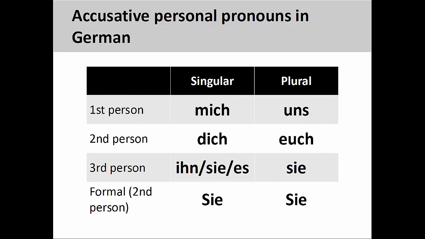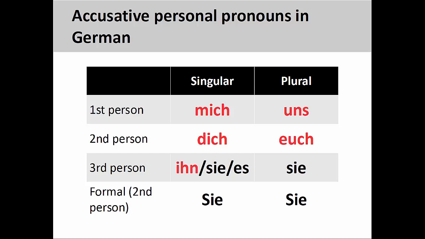Like English, accusative personal pronouns in German are organized by number, person, and gender. Mich, first-person singular. Dich, second-person singular. Ihn, masculine third-person singular. Sie, feminine third-person singular. Es, neuter third-person singular. Uns, first-person plural. Euch, second-person plural. And sie, third-person plural. The formal personal pronoun, both singular and plural, is Sie, which has a capitalized first letter.